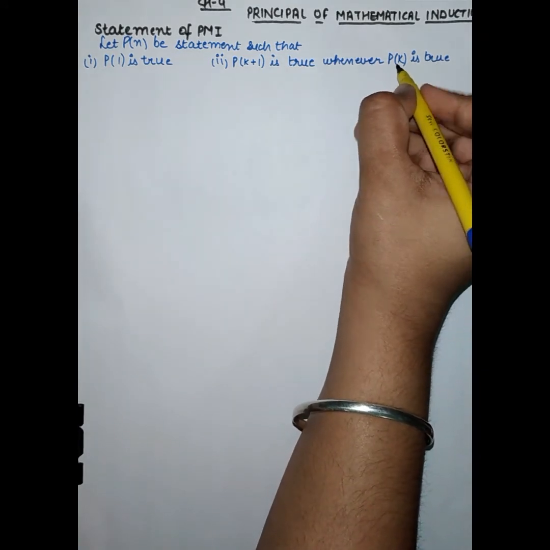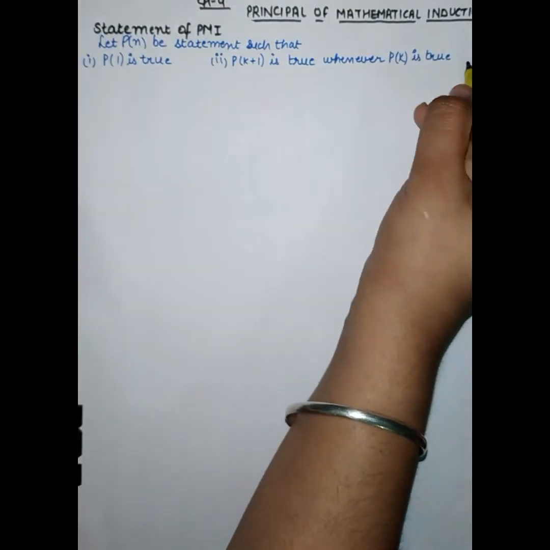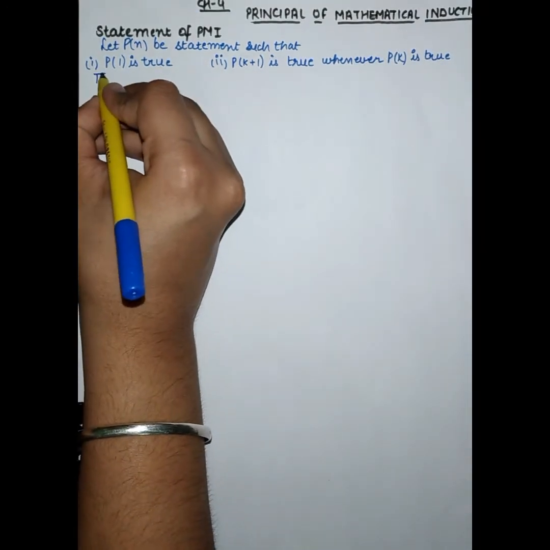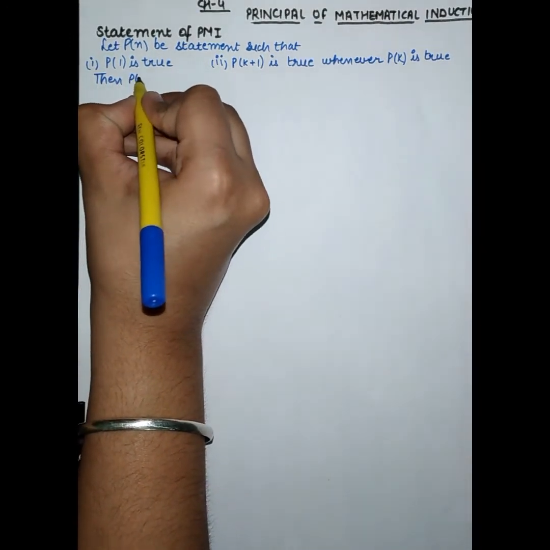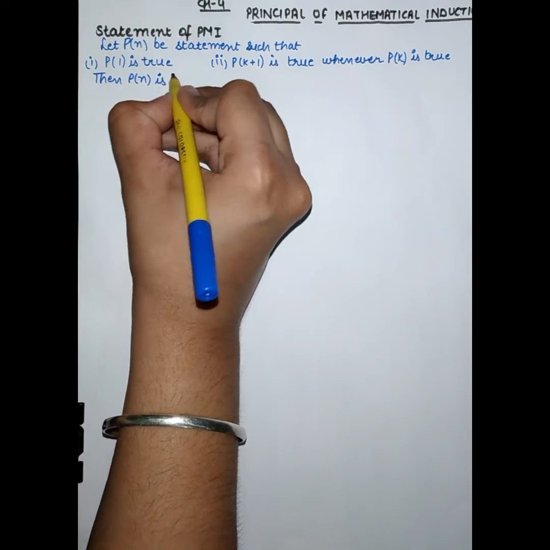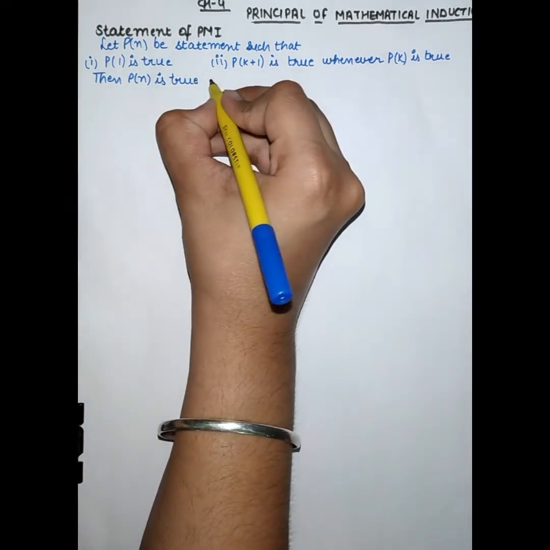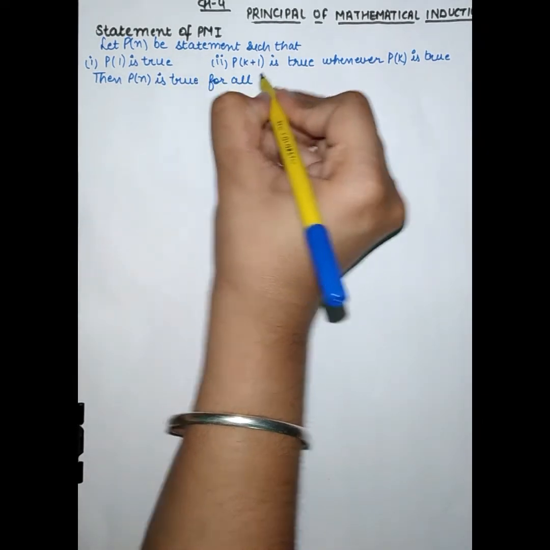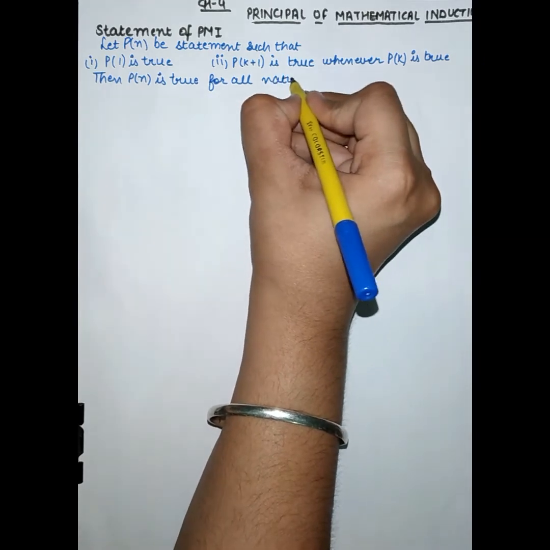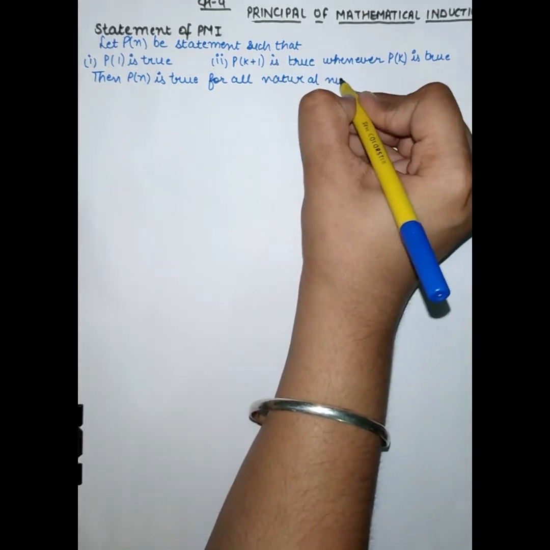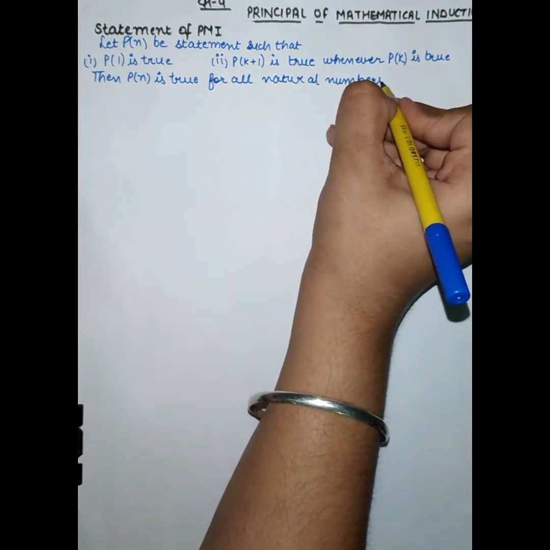When P(n) for n is equal to k is true, then Pn is true for all natural numbers n.